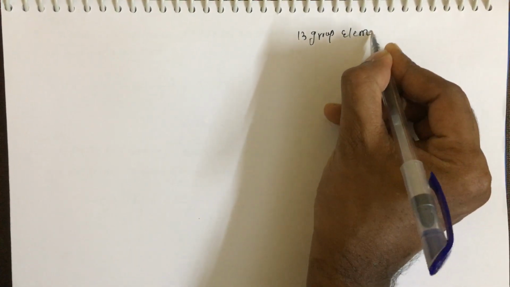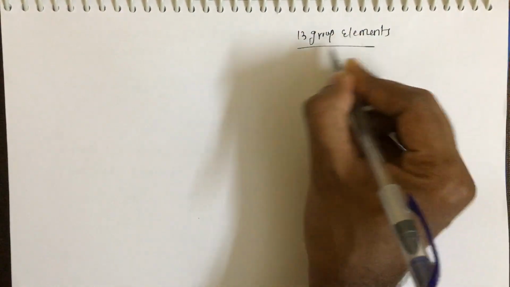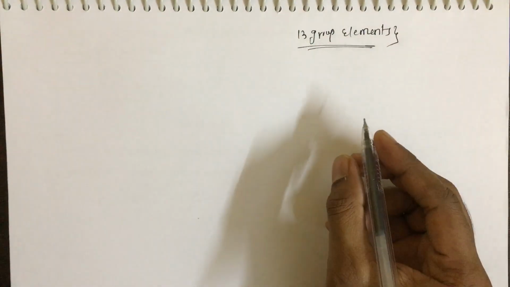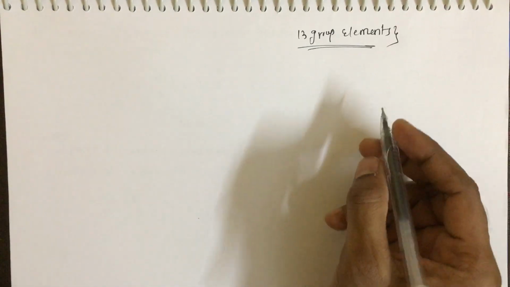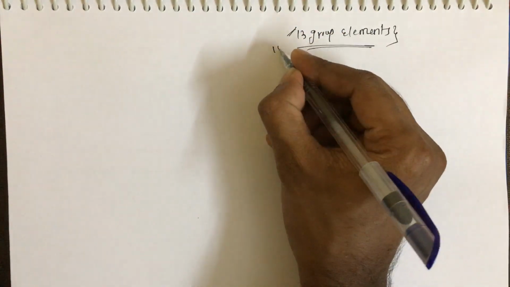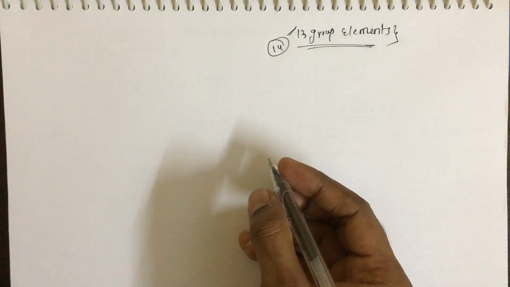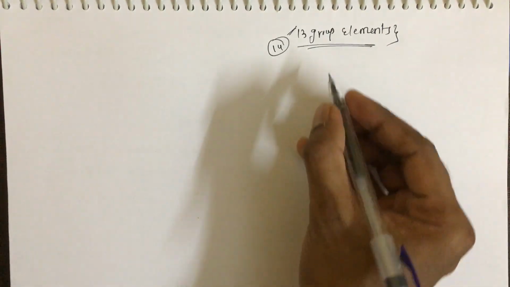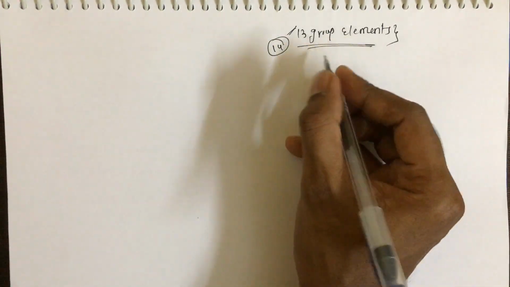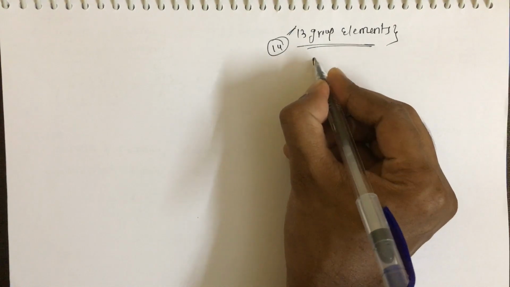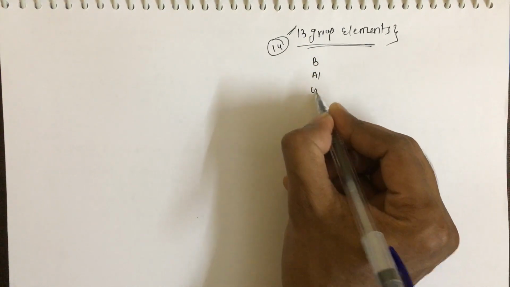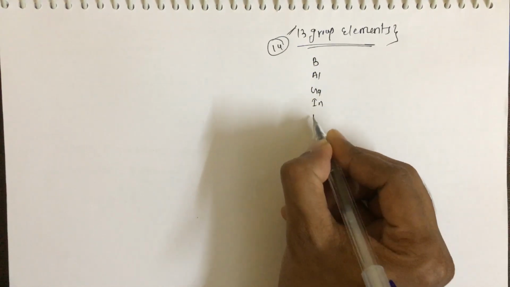So today's concept is 13th group elements. From an examination point of view, group elements are very important in inorganic chemistry. Among all group elements, 13 and 14 group elements are very important. We know the elements in group 13: boron, aluminum, gallium, indium, thallium.